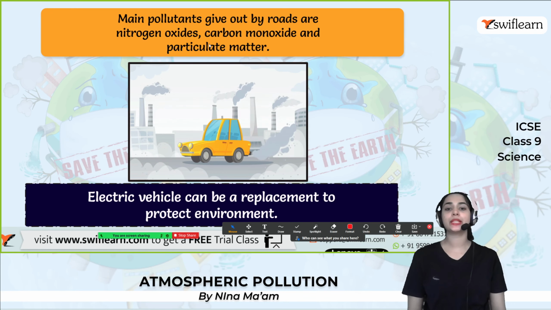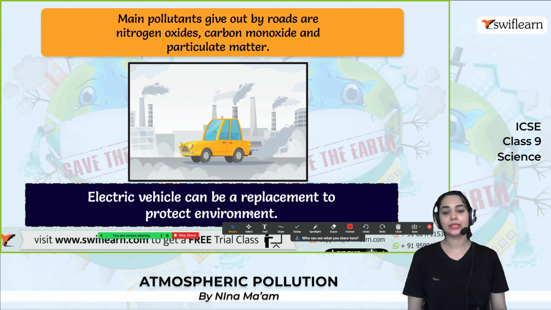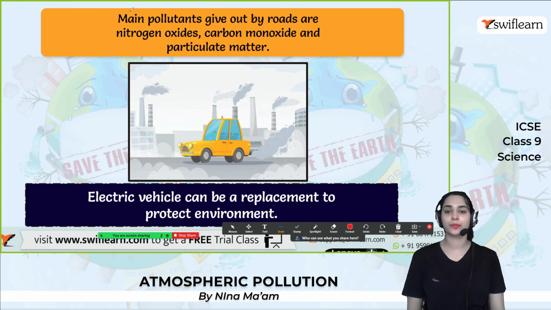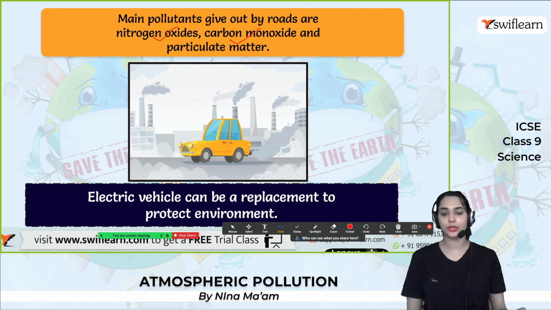The main pollutants given out by roads are nitrogen oxides, carbon monoxide and particulate matter. So these are the three main pollutants produced by cars and all the vehicles: nitrogen oxide, carbon monoxide and particulate matter, and other things too.